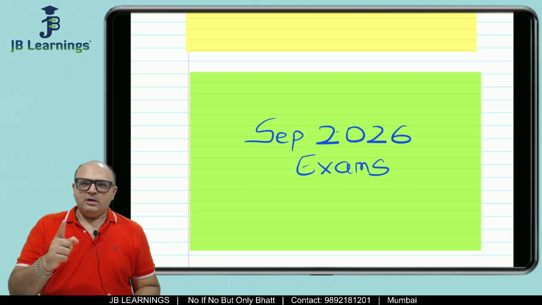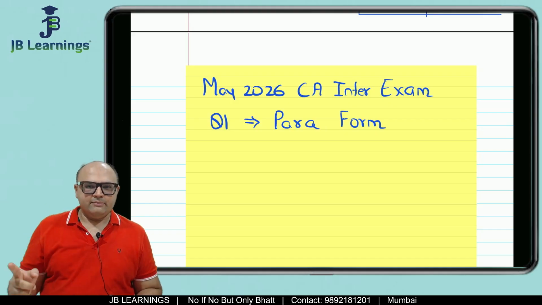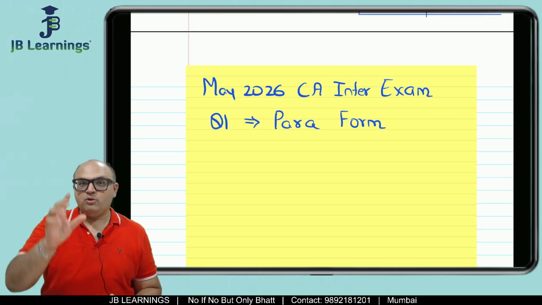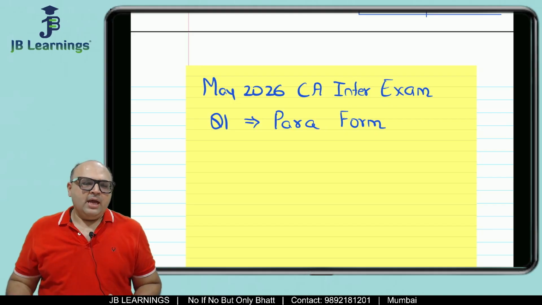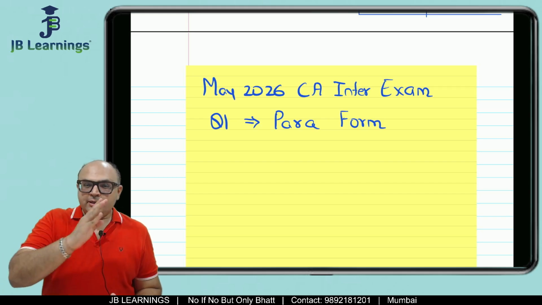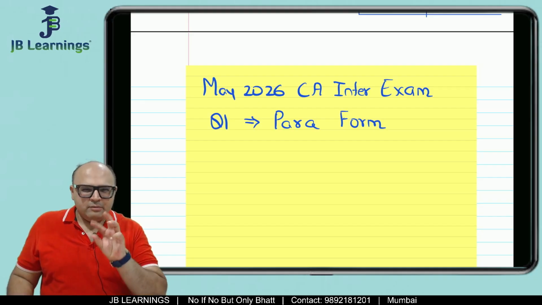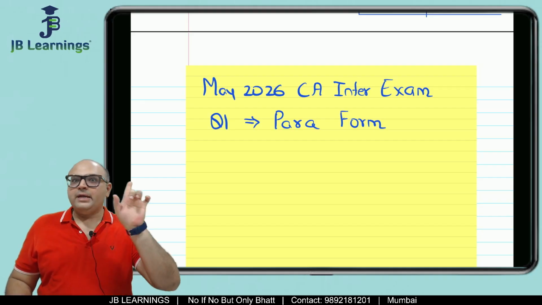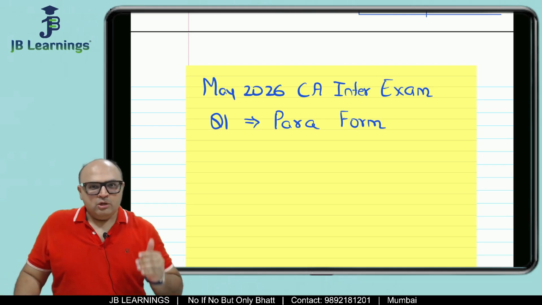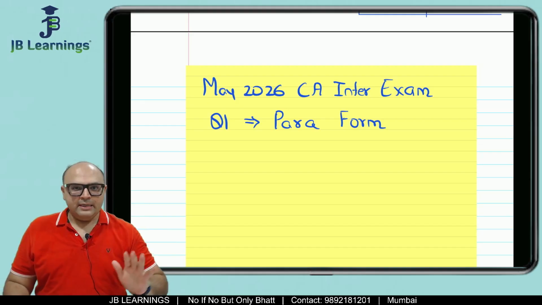Friends, if you remember, I had a very big gut feeling that in your May 26 CA Inter exams, in question number 1, they will ask you the question in paragraph form. And the same thing happened in your exams. Lecture number 1, 2, 3, 4, 5, which I uploaded on YouTube, many similar adjustments were there in your exam questions also. So I want to continue this total income series so that maximum students can take benefit of this.